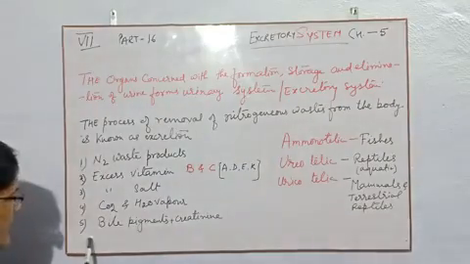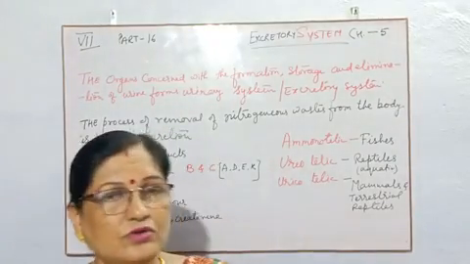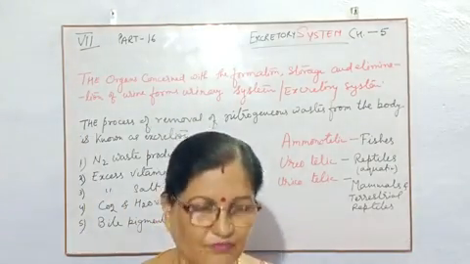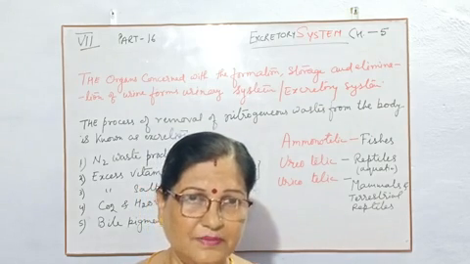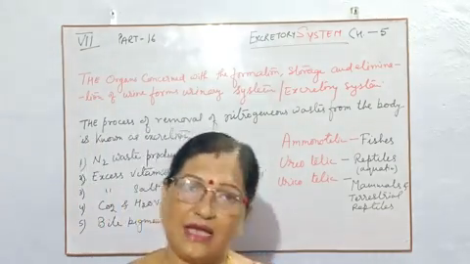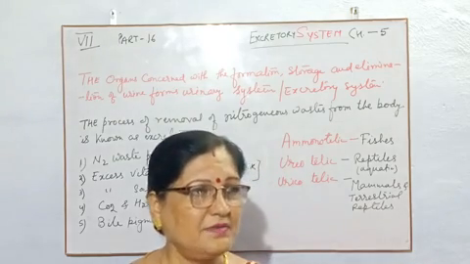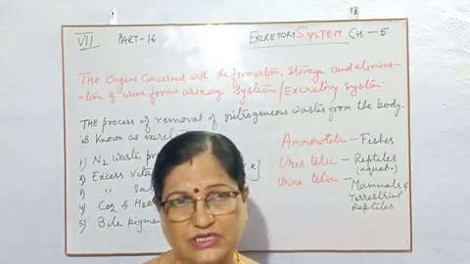And the fifth one, bile pigments. Children, if you don't know, then know first that we have red blood cells. Due to the red blood cells, we have red colored blood. And red blood cells have a lifespan of 120 days only.